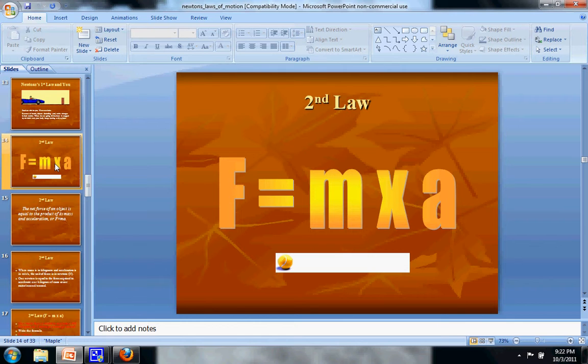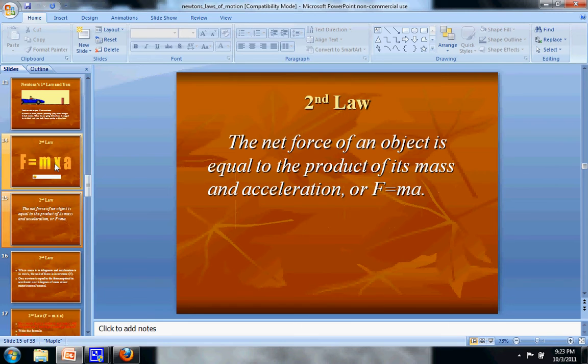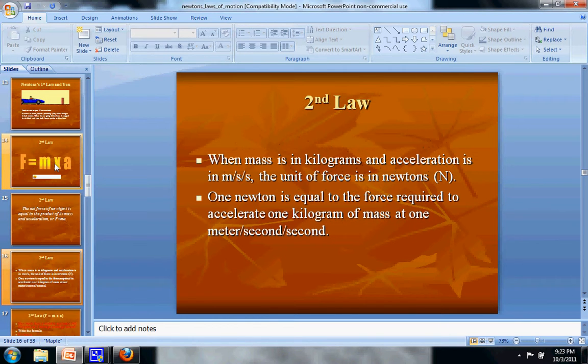Now, the second law is called the law of force, which says that the hardness that something hits something else, whether it's a car accident or two football players, is equal to their mass times their acceleration. So we say F is force, and that's equal to m times a, mass times acceleration. A lot of times we use mass in grams or kilograms. We use acceleration in units called meters per second every second, so meters per second per second. All that means is that we're changing a speed every second. So meters per second is a speed, and then divided by seconds again means that we're taking the speed and changing it over time.